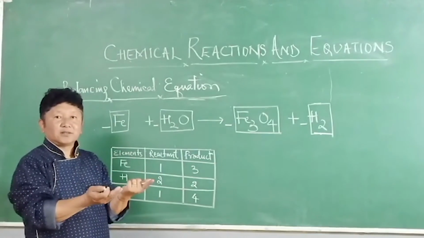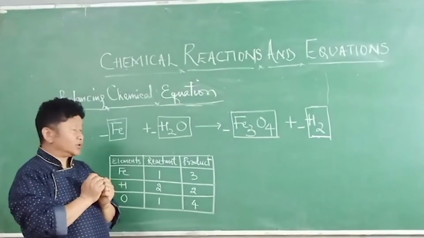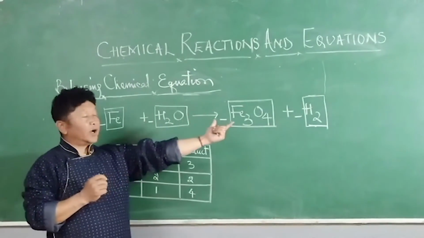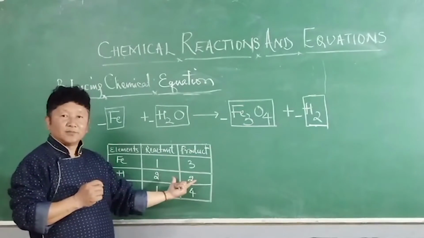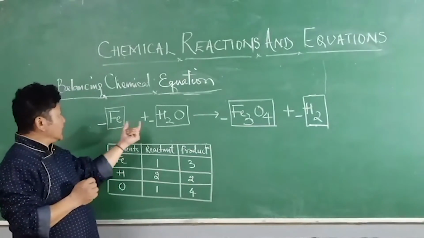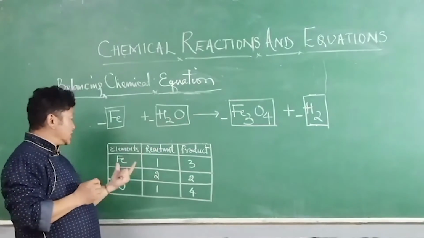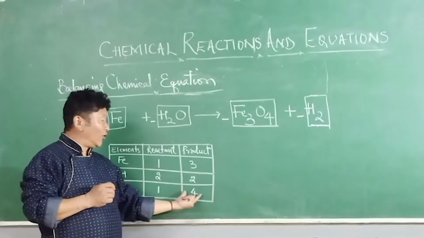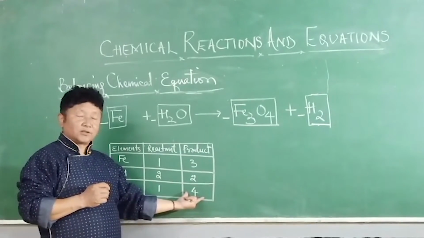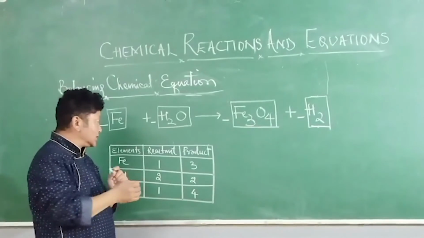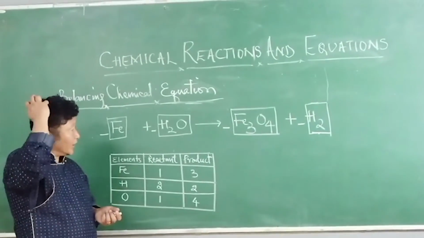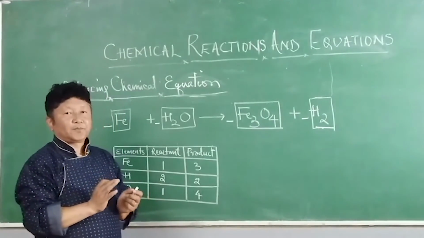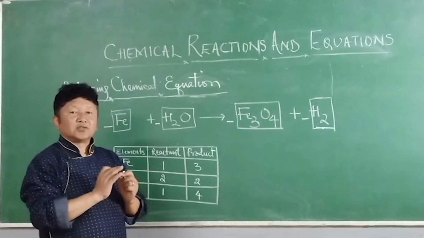which is not balanced. Hydrogen: we have 2 hydrogen in the reactant and 2 hydrogen in the product. They are the same, so it is balanced. And regarding oxygen, there is only 1 oxygen atom in the reactant and there are 4 oxygen atoms in the product. Now we have to balance this chemical equation. How we are going to balance it is just a hit and trial method. This method is called the hit and trial method.